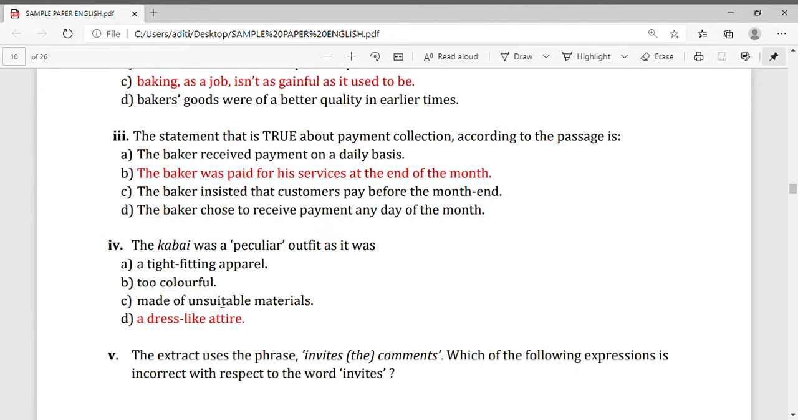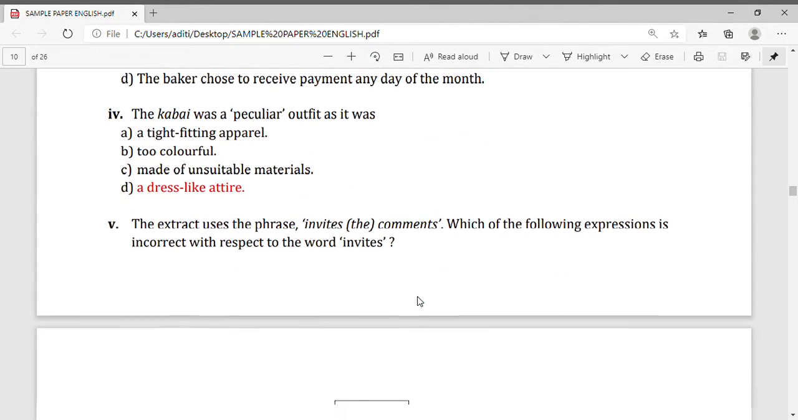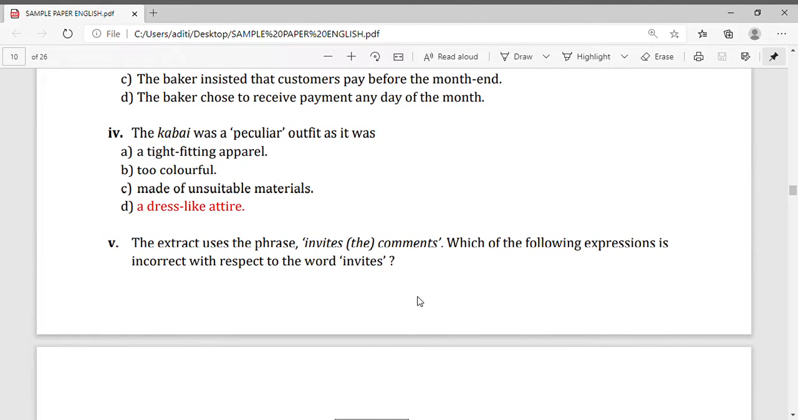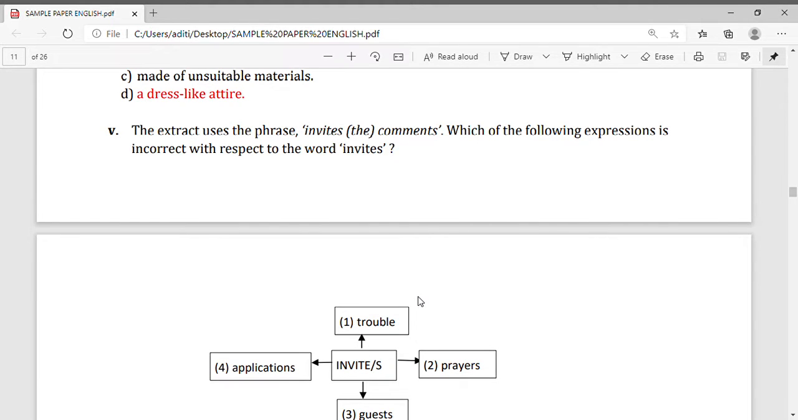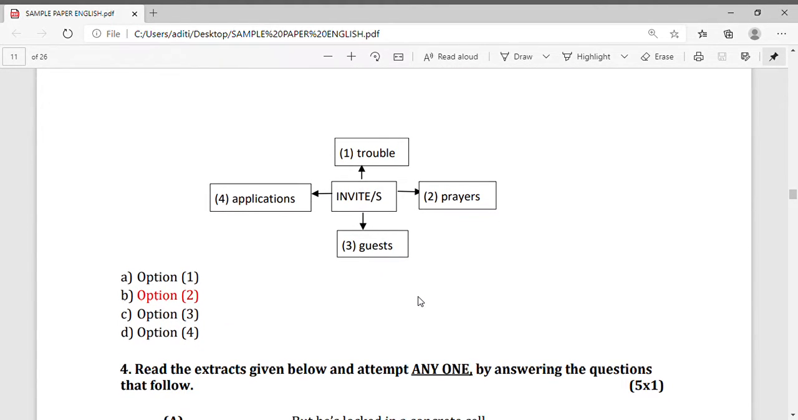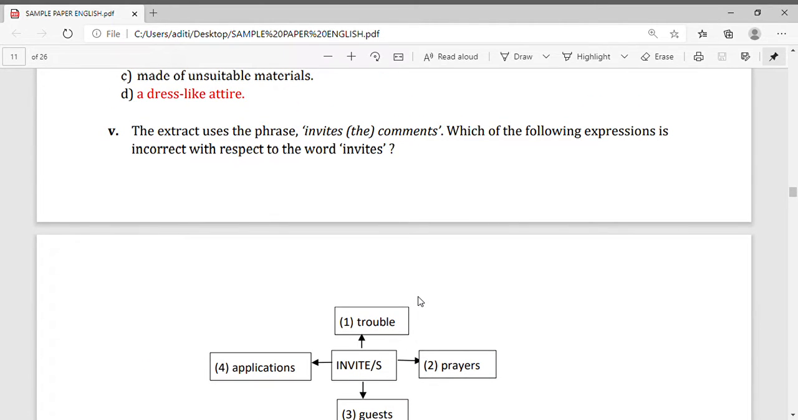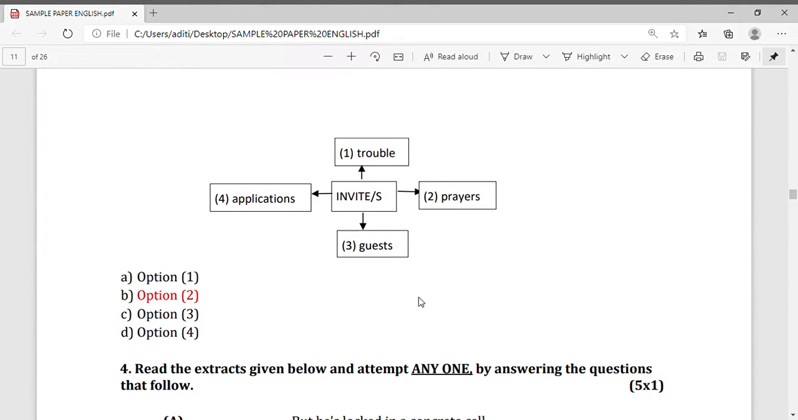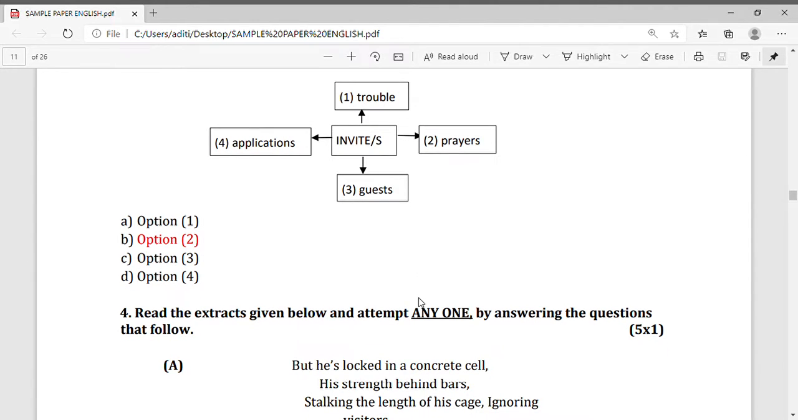Now come to question number 4. The kabai was a peculiar outfit as it was. So the correct answer is a dress like attire. Now question number 5. Here again the extract uses phrases in white. Which of the following expressions is incorrect with respect to the word invites? It is given: 1 trouble, then applications, invites, prayer, guest. So option 2 is the correct answer, that is prayer.